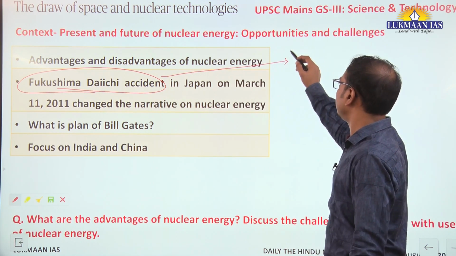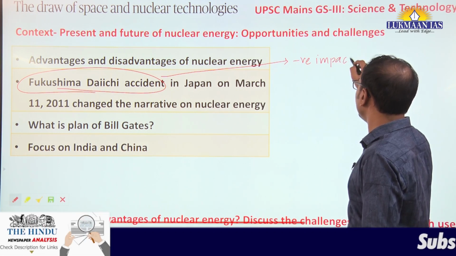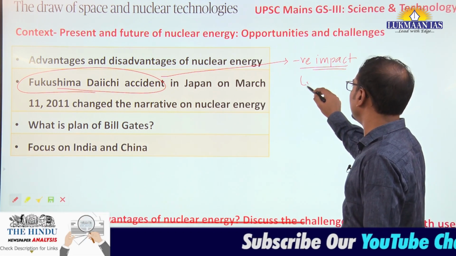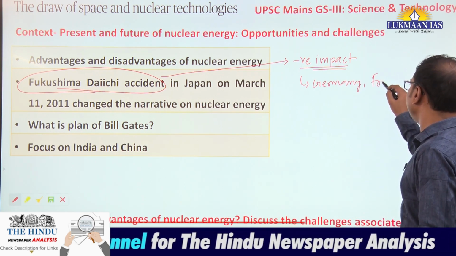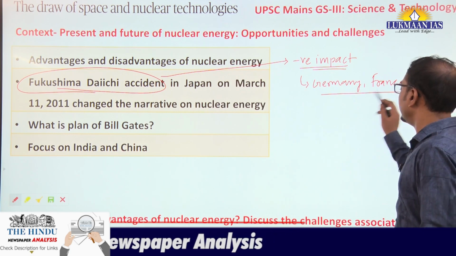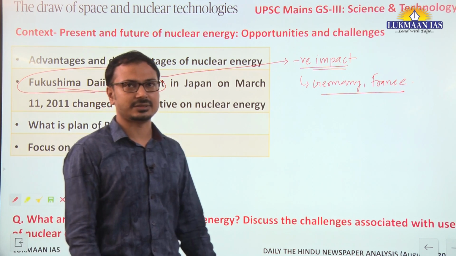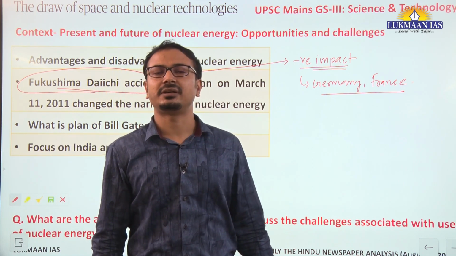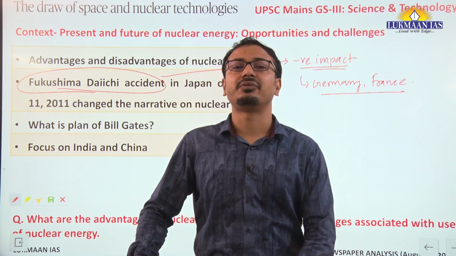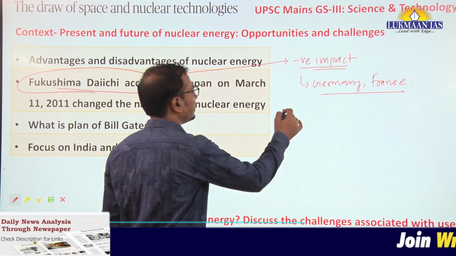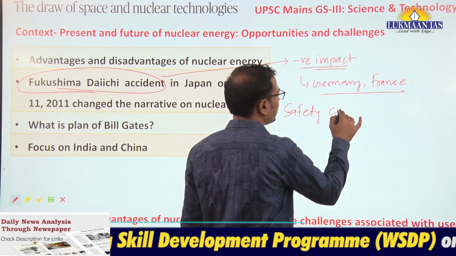So this created some kind of negative impact on nuclear energy development all around the world, like countries such as Germany, France and some of the Scandinavian countries tried to completely phase out nuclear energy and shift towards other renewable energies. Okay, and there was some pressure on the use of such nuclear technologies because there were safety concerns of nuclear reactors.